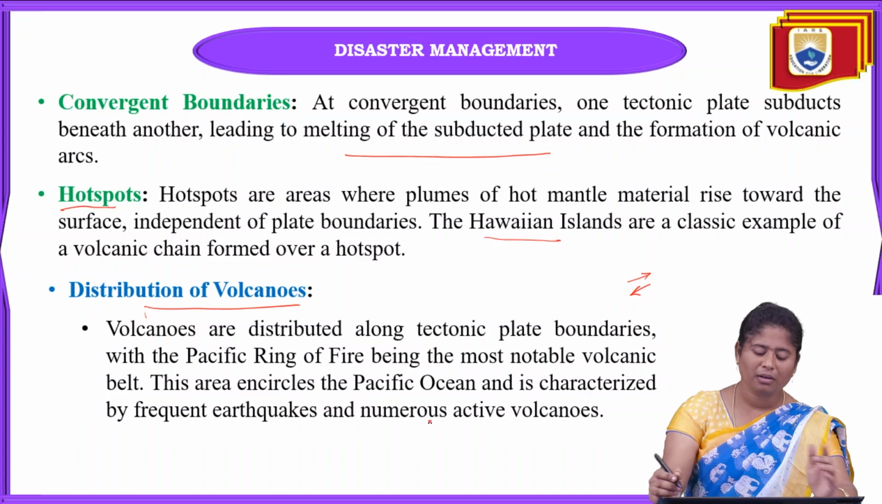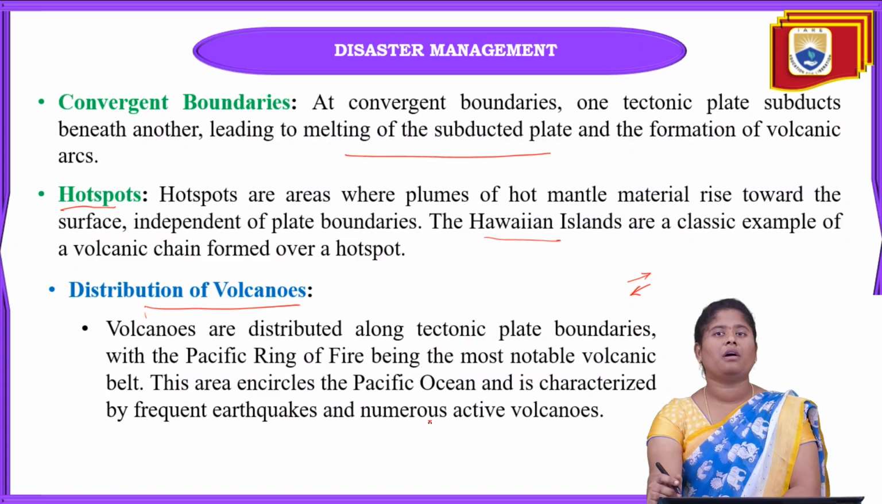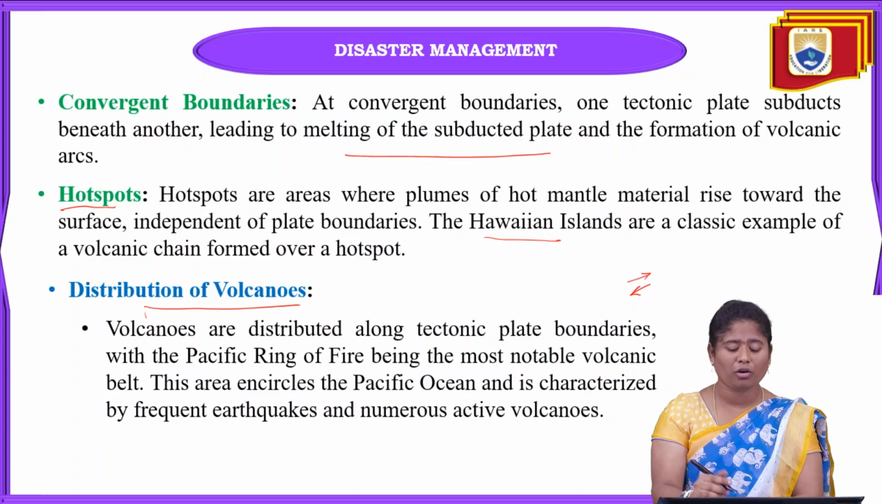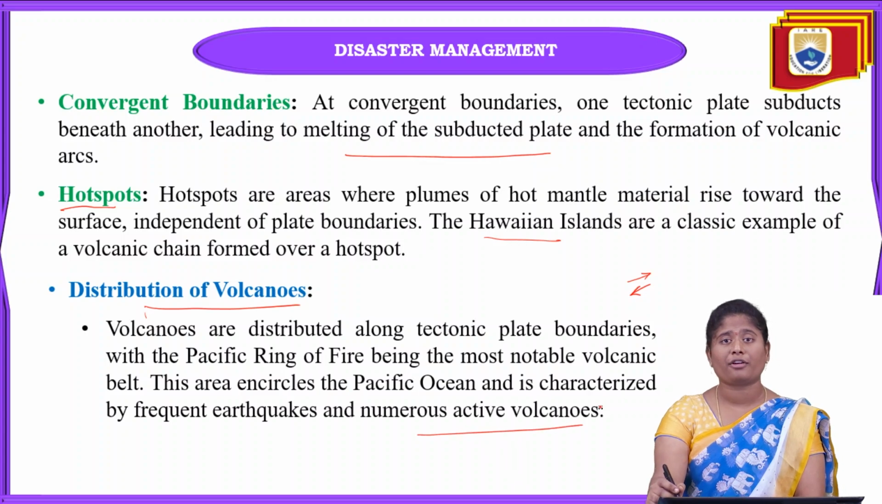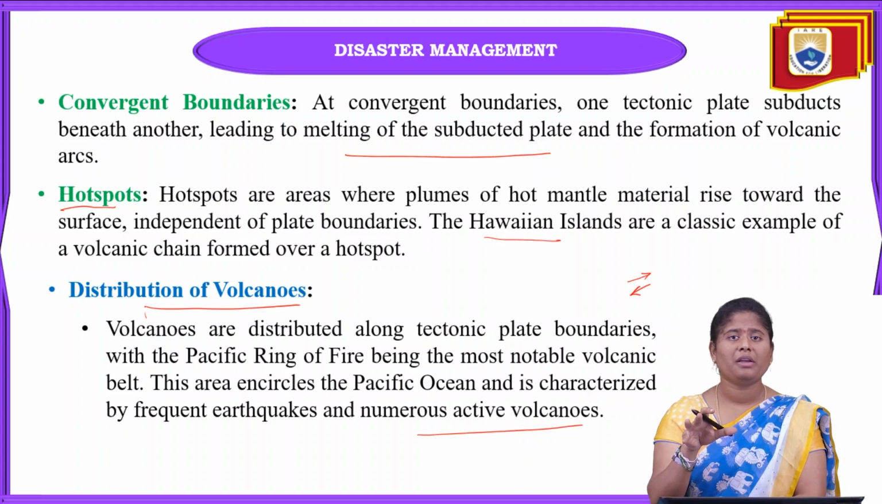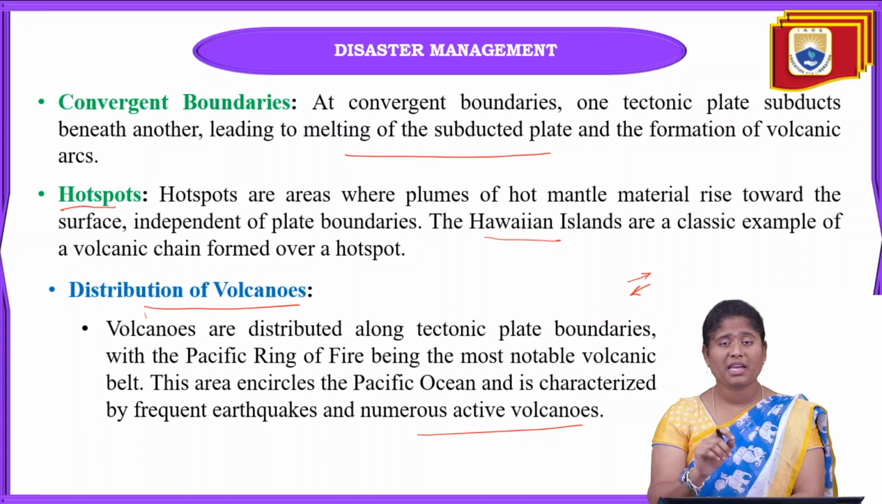And this overall Pacific Ocean region, where the Ring of Fire is, is mainly characterized by frequent earthquakes, and we can also see numerous active volcanoes in this Pacific Ocean. That Ring of Fire area is also called one of the notable areas where we can find earthquakes as well as active volcanoes.